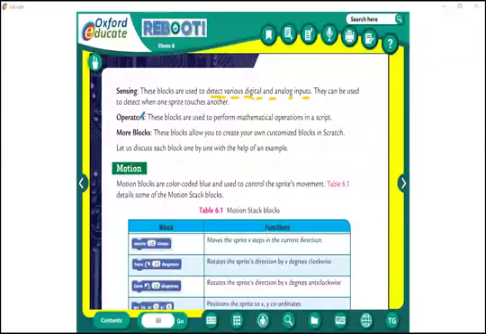Okay, categories. Next one is operations. Okay, it is not that operation. What operation? Thyroid operation or hand operation, leg operation? No, it is not that operation. Operation means any work. Okay, the blocks are used to perform mathematical operations. Which are the mathematical operations? Yes. You are familiar with addition, subtraction, multiplication, and division.